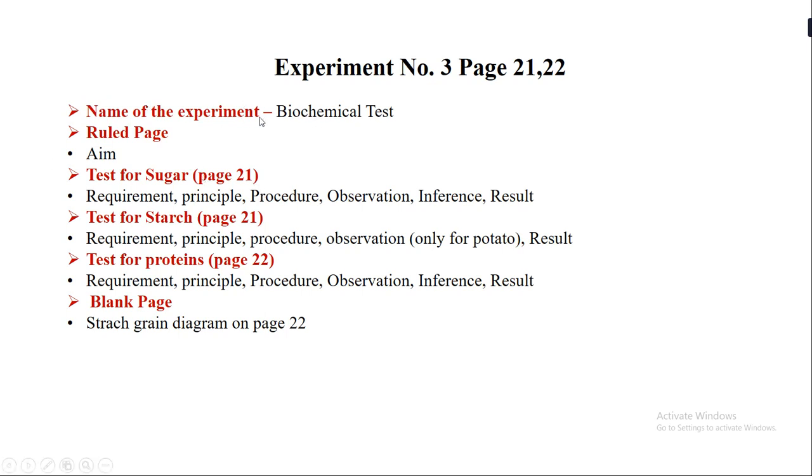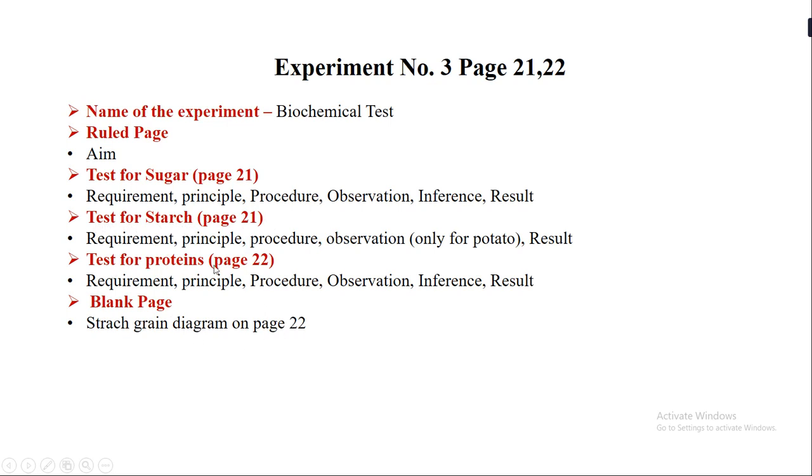First comes the name of the experiment, that is biochemical test. Then you write the aim following the test for sugars and test for starch on the same page. These two you will find on page number 21 of your handbook. And on the same blank page, just besides where you have written the test for starch, you have to draw the diagram for the starch grain, which is on page number 22.